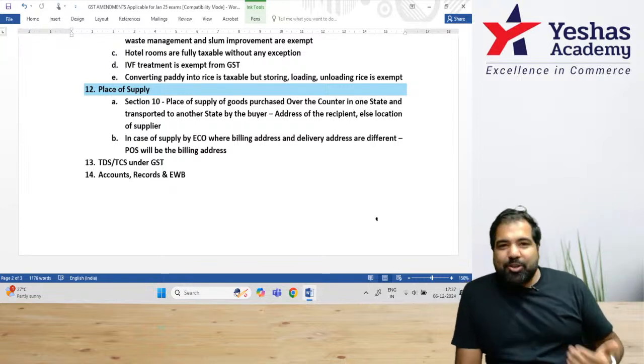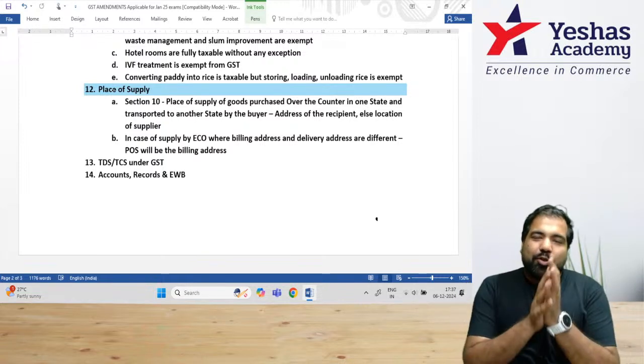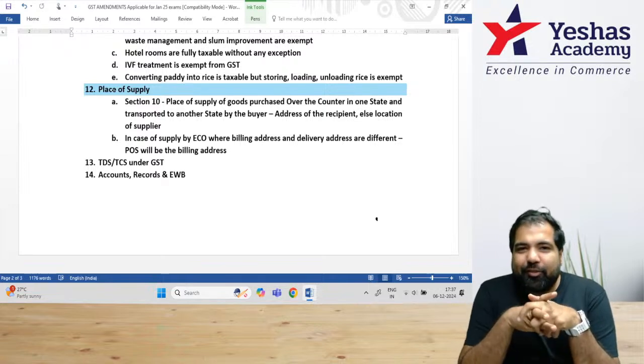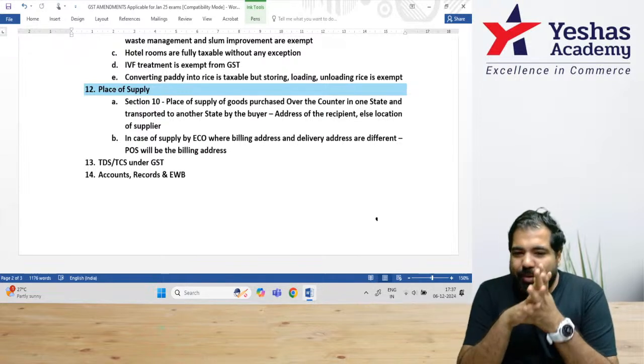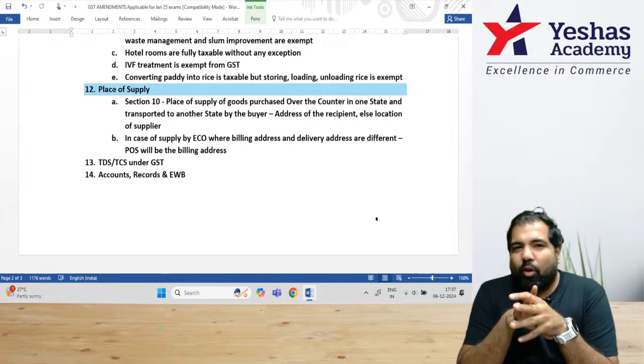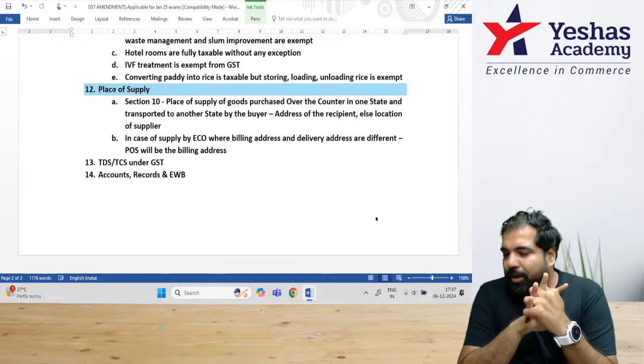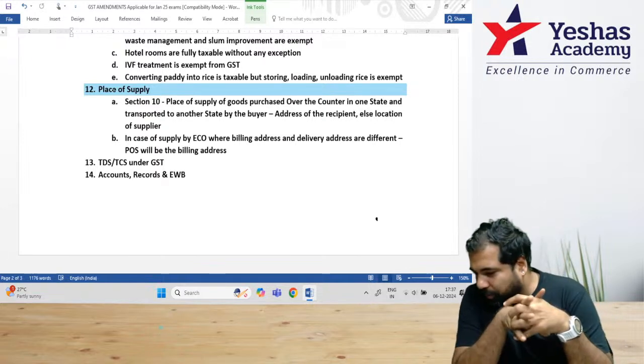Don't worry, that's my job. I want to make it smaller for you. I want to make it shorter for you. So 45 pages of ICAI versus 3 pages of mine. This is what I've tried to do. I've read all of those 45 pages so I could summarize them in 3 pages here.